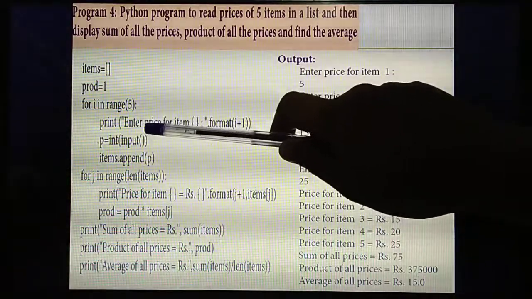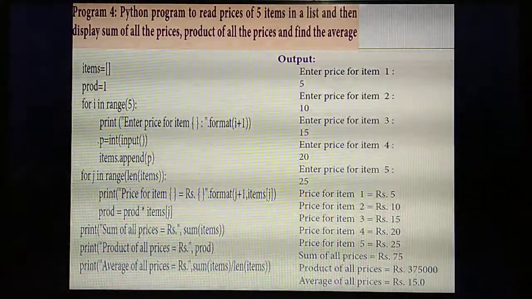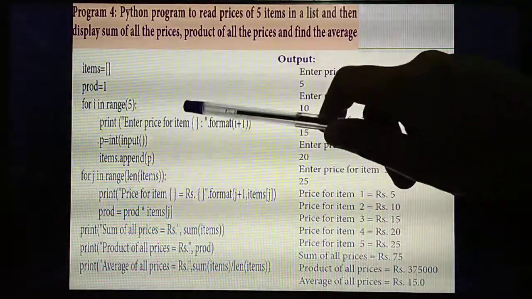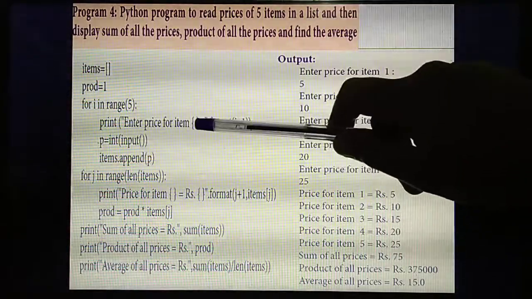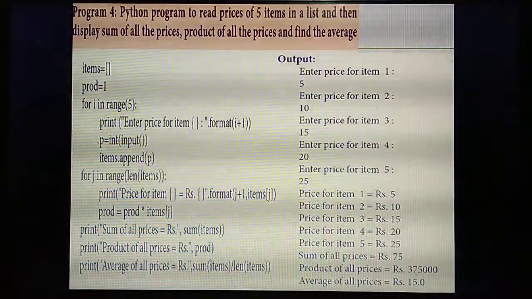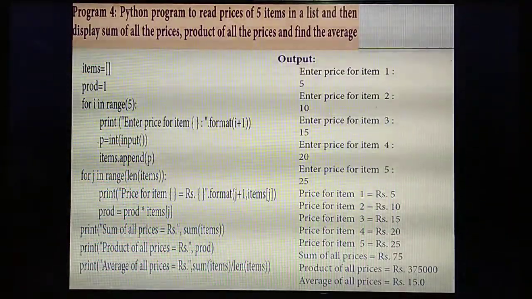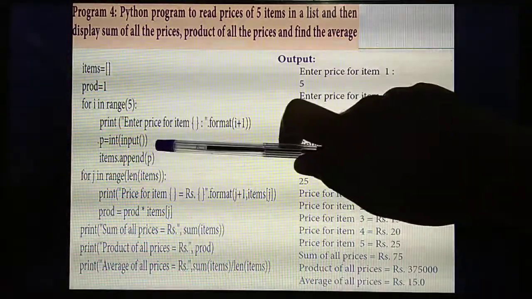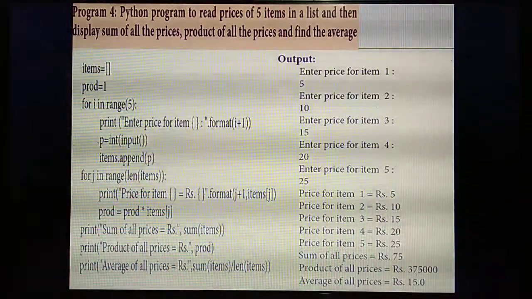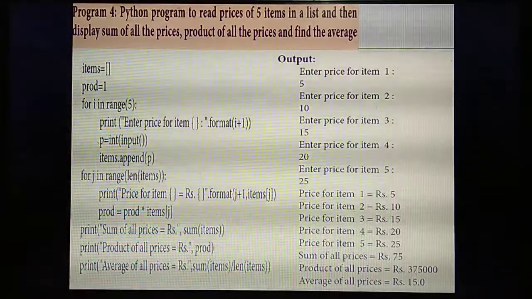Listen, in print you are giving enter price for item. Inside the format function, i plus 1. What's the meaning of i plus 1? So, enter price for item 1, then enter price for item 2, then item 3, and so on till it executes enter the price for item 5. Will it execute enter price for item 6? No, because you are giving the range of value till 5. Understand? That's the meaning of this. Each time it will get incremented till the value 5. Understand? Yes.